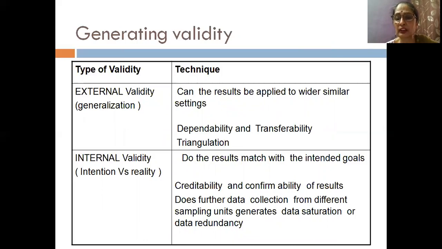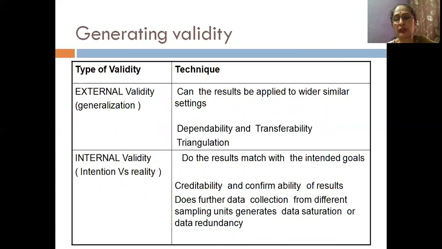Then your results are dependable and they are transferable. And this can be achieved by triangulation. That means there can be data triangulation, which means if any other investigator or interviewer had gone to the same field, they would have collected the same sort of information, right?